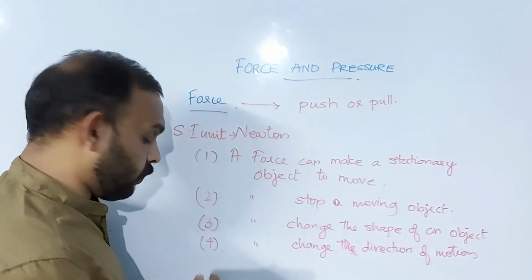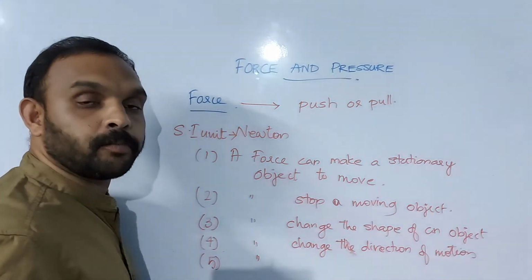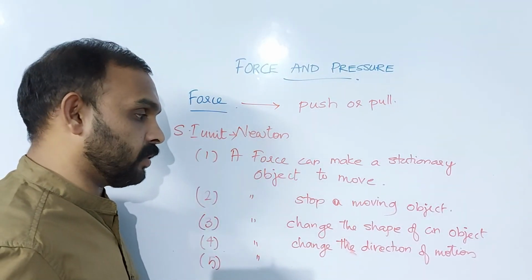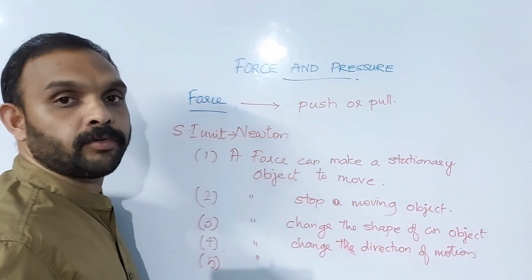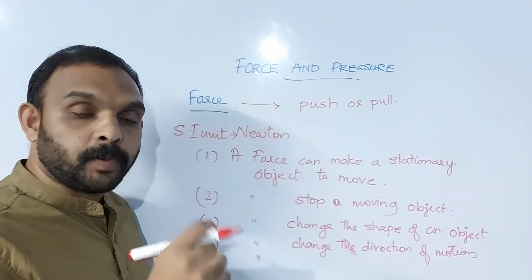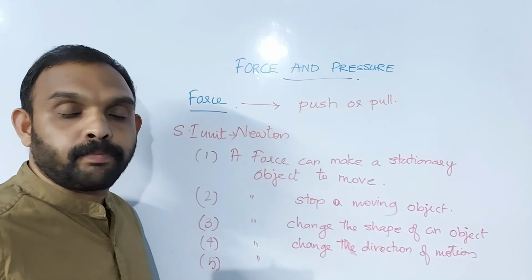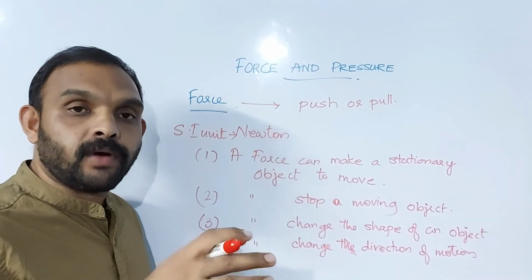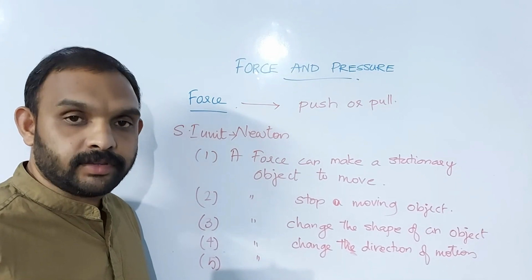The fifth one is that a force can change the speed of a moving object. While you pedal the bicycle, if you apply brakes, what will happen? Its speed will decrease.